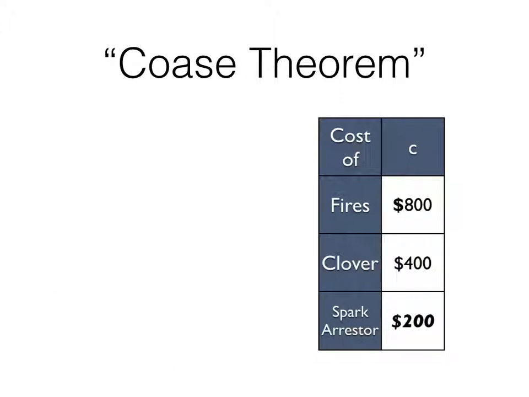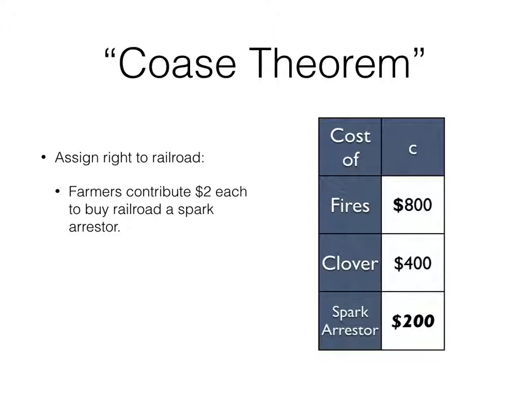low-cost outcome. The third one is you assign the right to the railroad. The farmers are going to band together. Instead of losing $800 in crop damage or switching to clover at a cost of $400, they're going to pay the railroad $200 in order to install a spark arrestor.